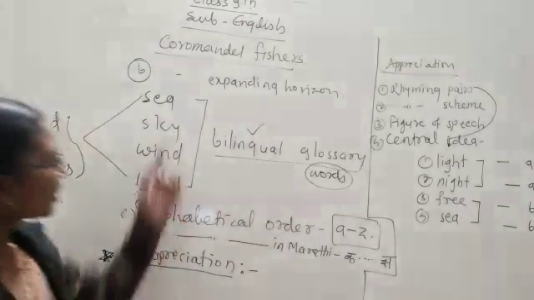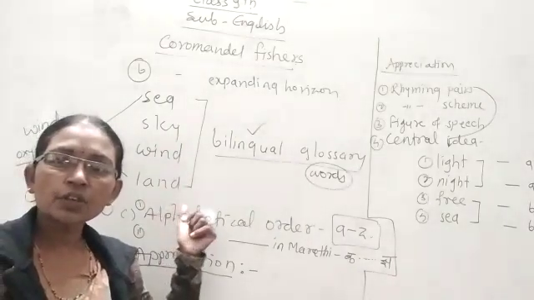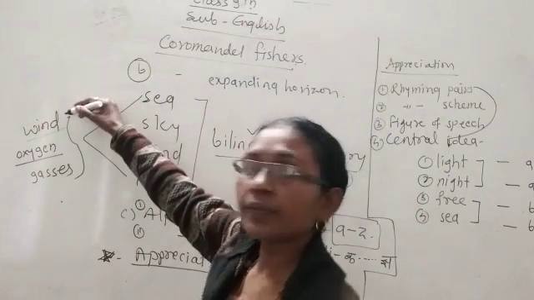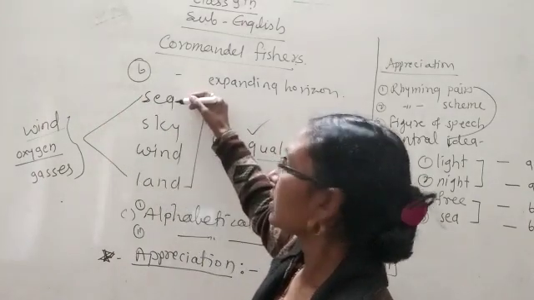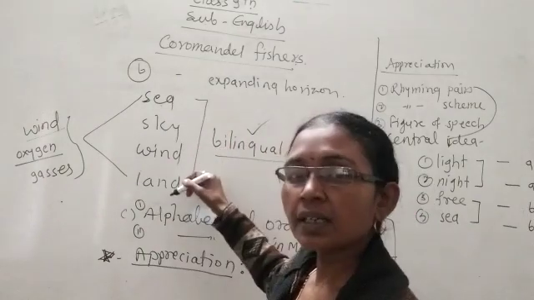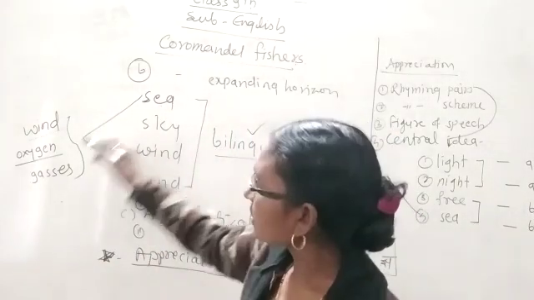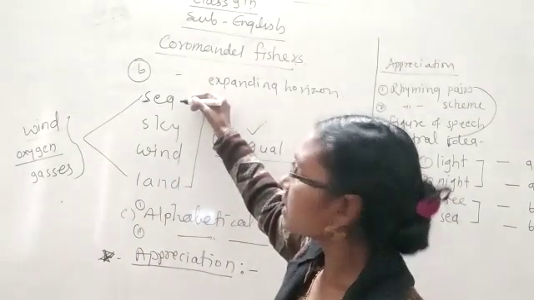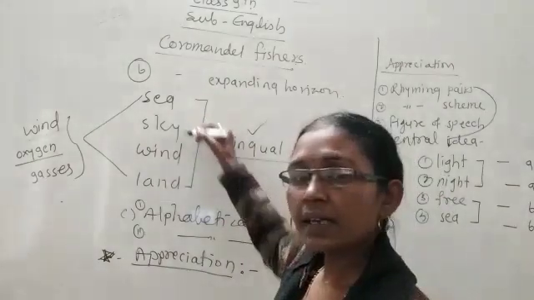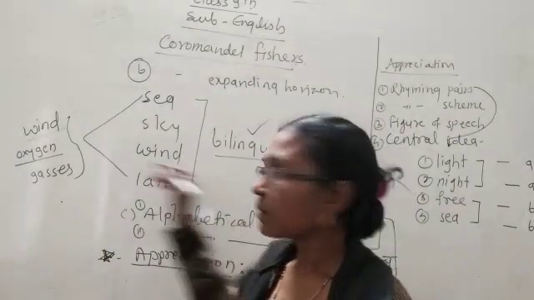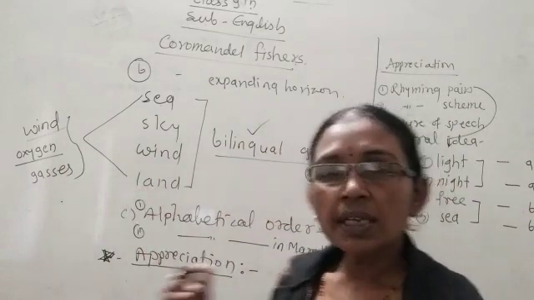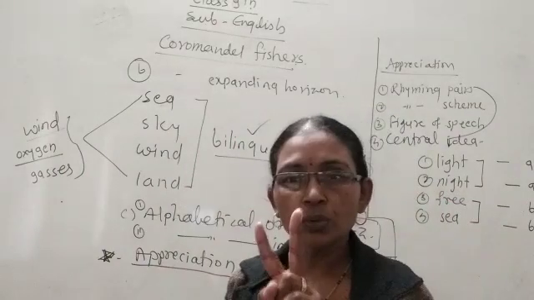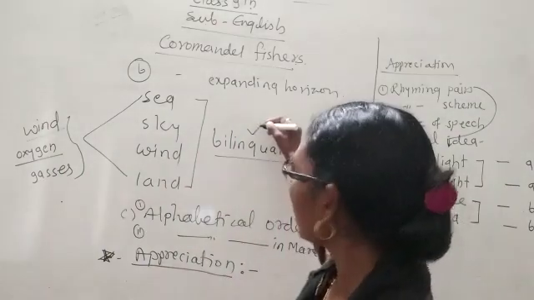For example, when we read the related words of these 4 words, we can find that some words are similar. For example, wind. We can see the wind in sea, sky, wind and land. Again, there are some gases, for example, oxygen. We know the oxygen in the sea, that is in water, in the sky, in the wind as well as on the land. Some gases and oxygens are similar. So find which words are similar in these 4 or at least 2. These words or this glossary is called bilingual glossary.